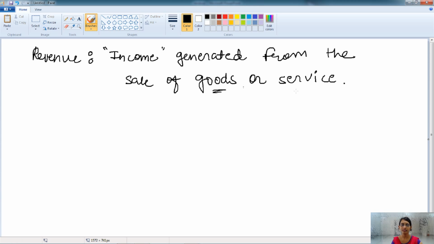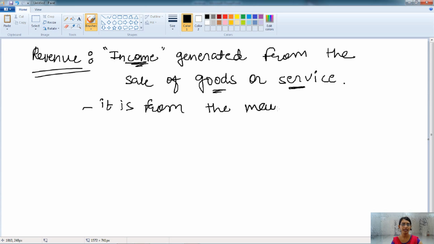So when the firm is selling any goods or services, whatever income they are getting is known as the revenue. It is from the main operational activity, business activity.